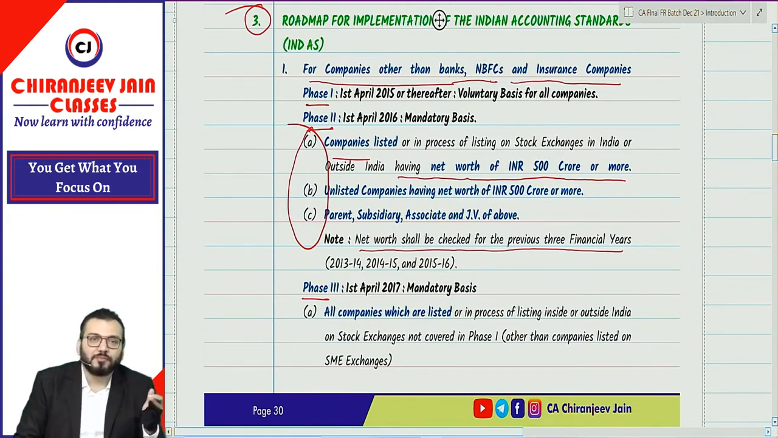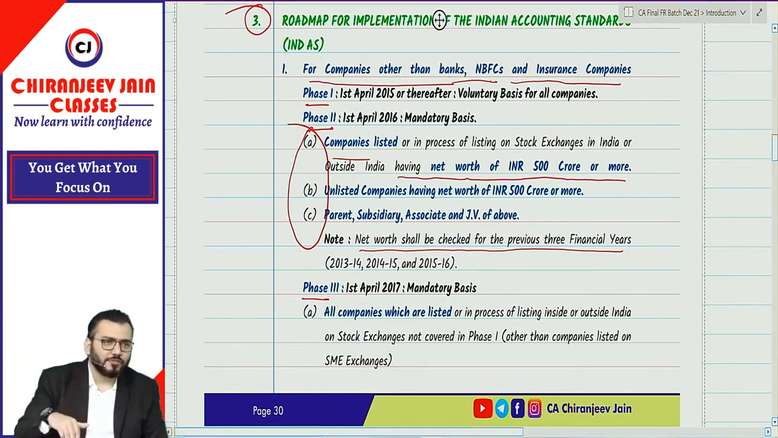Then phase 2 starts from 1st April 2016. What are the companies covered? Companies which are listed or unlisted or in the process of listing, having a net worth of 500 crore or more than 500 crore. Correct? It is also applicable to any parent, subsidiaries, associate and joint venture of those companies. This point is very simple.